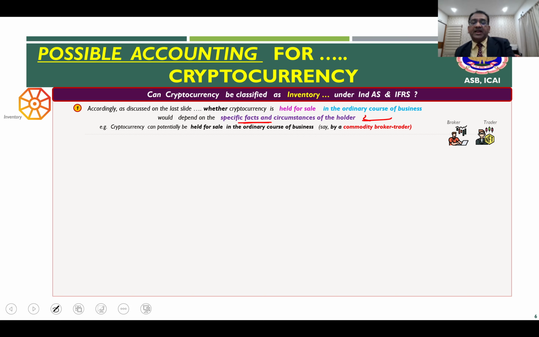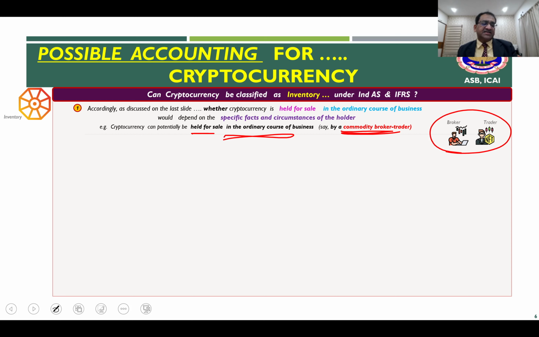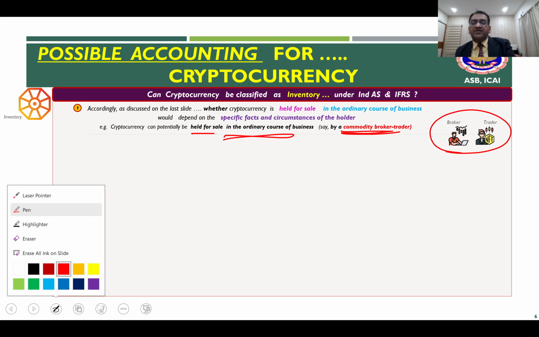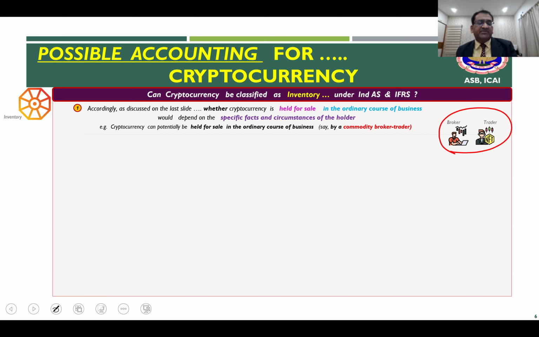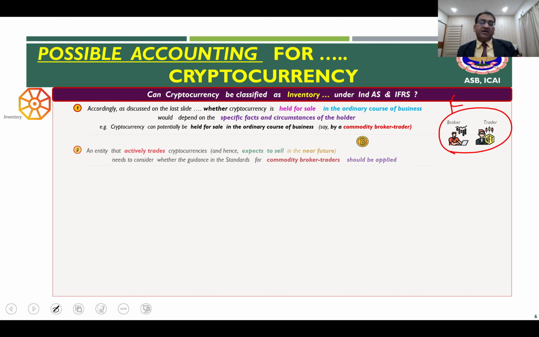Right? So, for example, cryptocurrencies can potentially be held for sale in the ordinary course of business by a commodity broker or trader. So the nature of business is that you are a broker and trader in the cryptocurrency. Now, if that happens, potentially, yes, you may say that it can be your inventory.